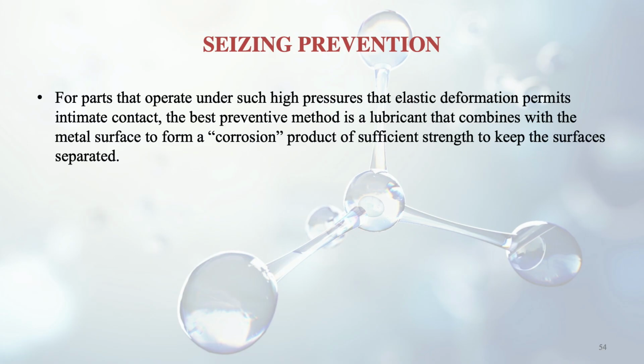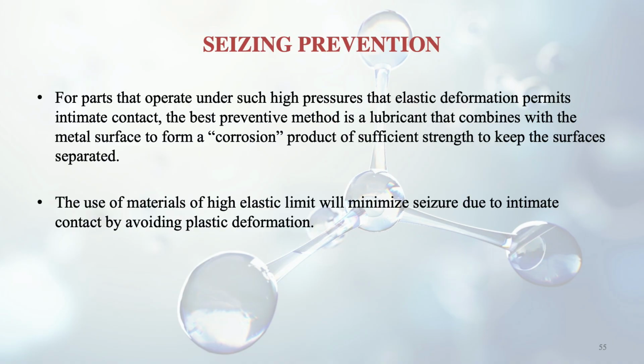For parts that operate under such high pressures that elastic deformation permits intimate contact, the best preventing method is a lubricant that combines with the metal surface to form a corrosion product of sufficient strength to keep the surfaces separated. So again a layer is formed here, and it can help us keep the surfaces separate, thereby preventing the seizing phenomenon.